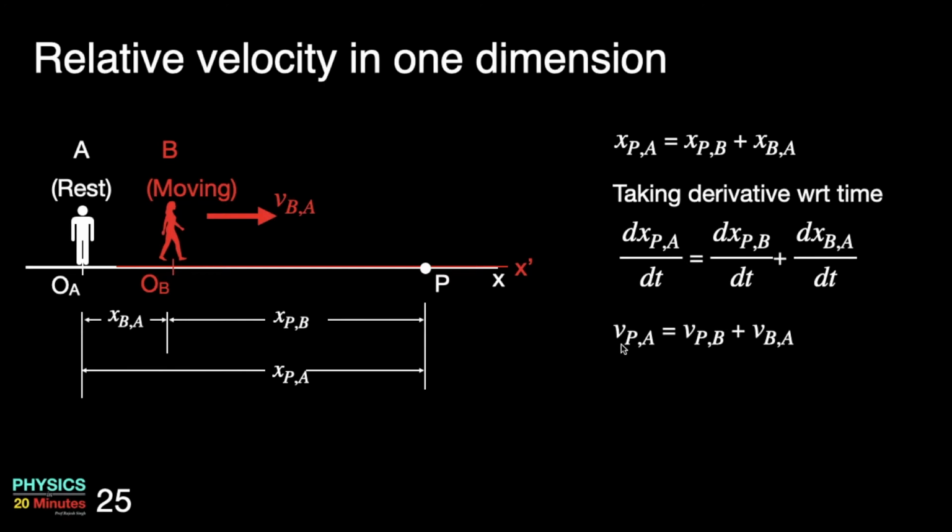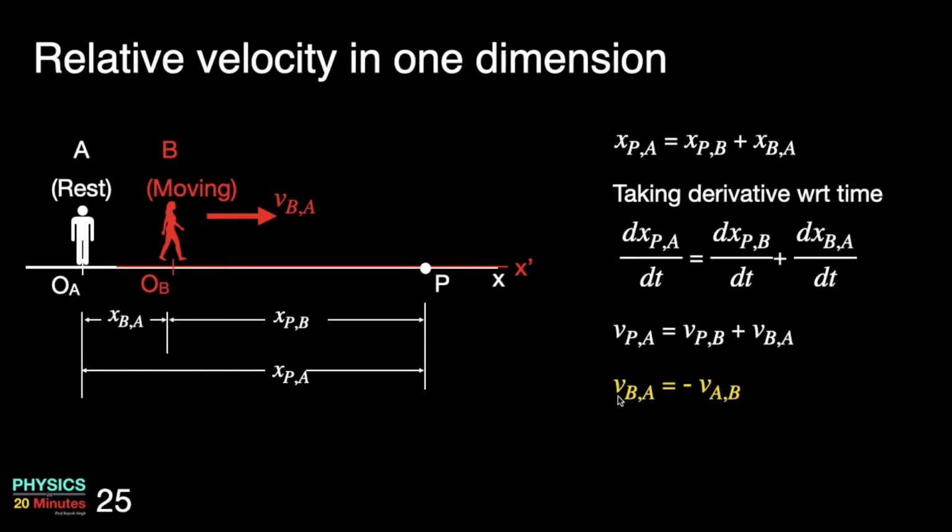So velocity of P with respect to A is equal to velocity of P with respect to B plus velocity of B with respect to A. It is obvious that the velocity of two frames of reference will be opposite as viewed by each other.